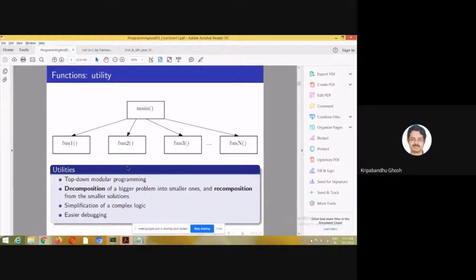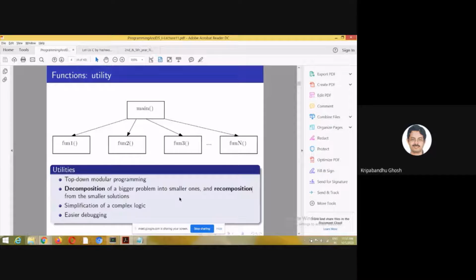You can write sub programs in functions. So the idea is decomposition of bigger problems into smaller problems, and after you get solutions from these submodules, there is a process called recomposition from the smaller solutions.